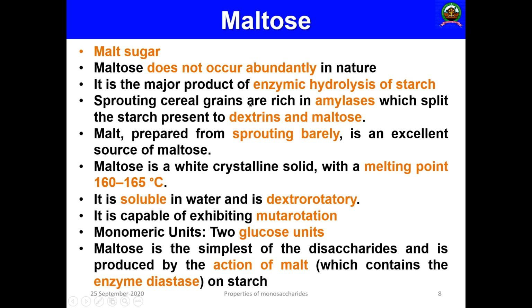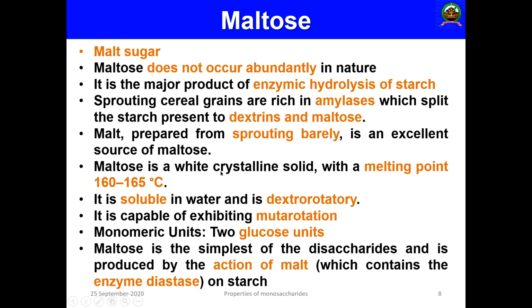The sprouting of cereal grains is rich in an enzyme called amylase, which splits starch into dextrin and maltose. So starch present in the plant will be degraded hydrolytically by amylases, which will give a short chain starch unit called dextrin and a disaccharide unit called maltose. The malt prepared from sprouting barley is an excellent source of maltose.